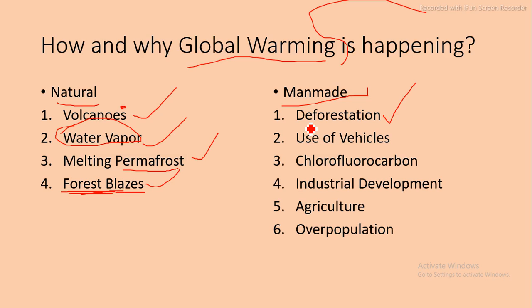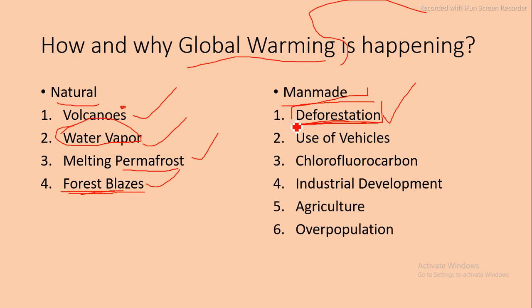Because of deforestation, the oxygen cycle, carbon dioxide cycle, water vapor cycle, everything is disrupted, because of which global warming occurs. So deforestation is the main reason, and the first reason, for global warming.